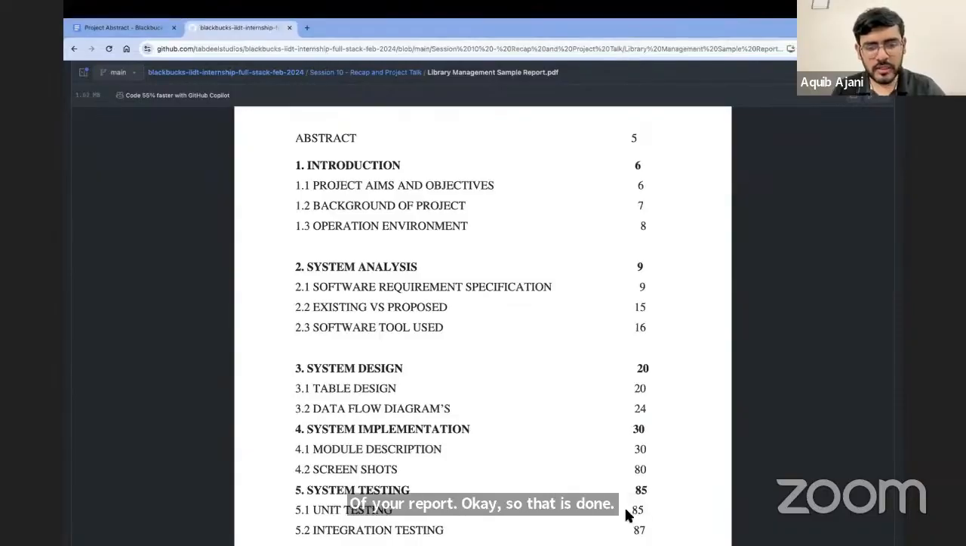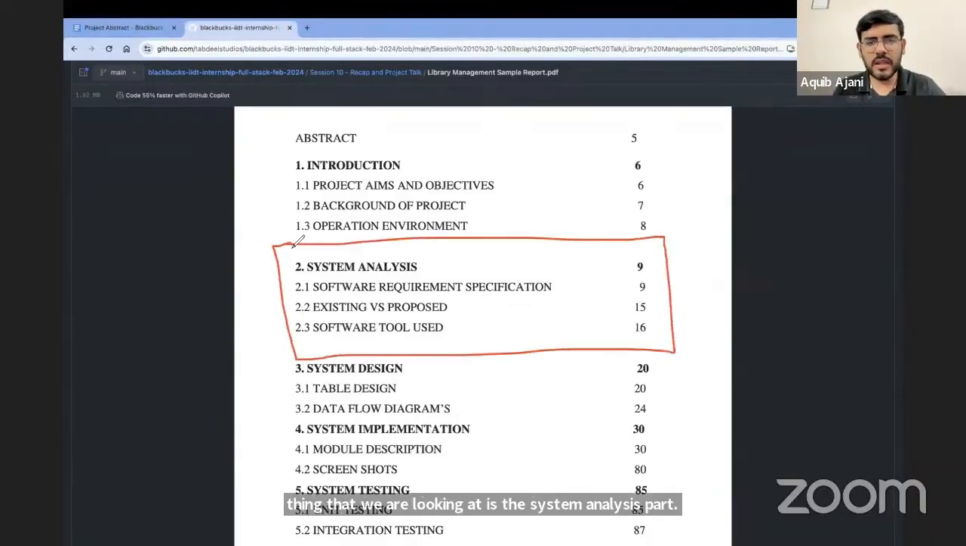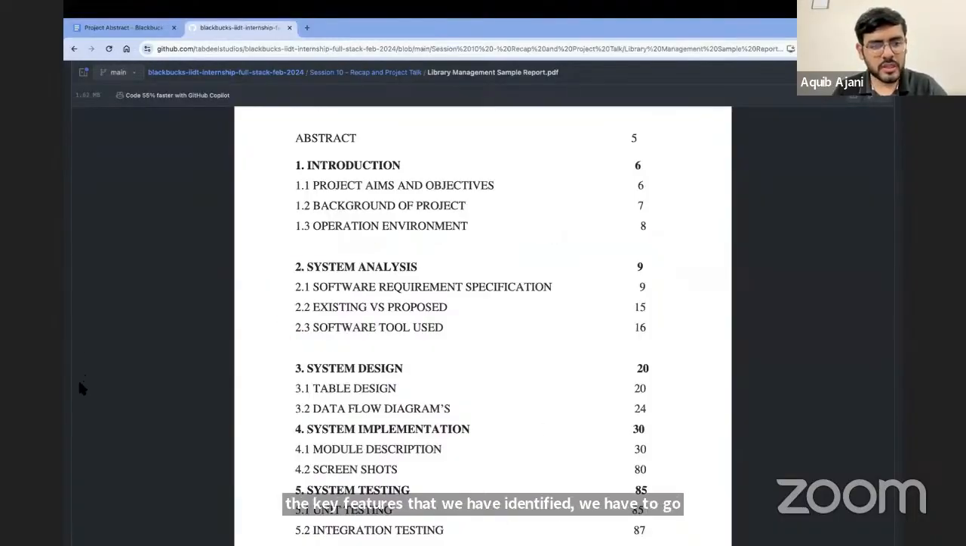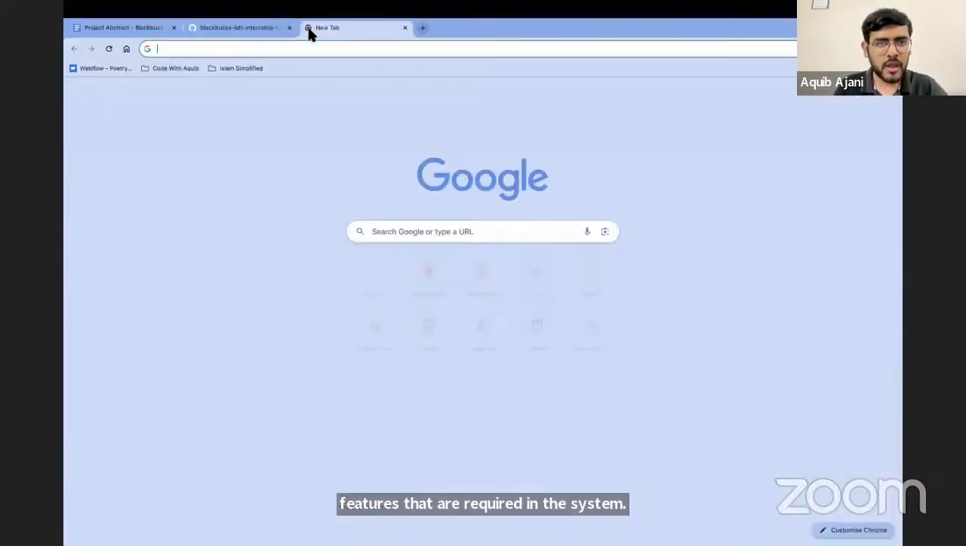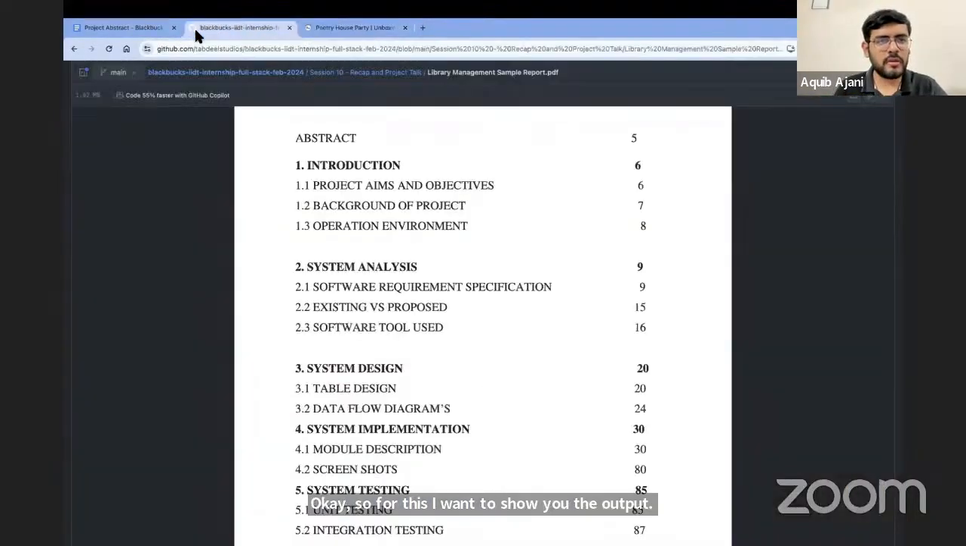Now, the next thing that we are looking at is the system analysis part. This is the next step. Okay, so now based on the abstract and the key features that we have identified, we have to go ahead and make a list of all the features that are required in the system. For this, I'm going to show you the output, and along with the output, we will match it against what we are going to build.